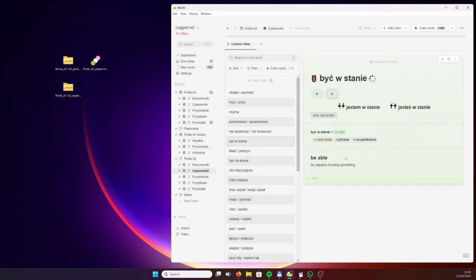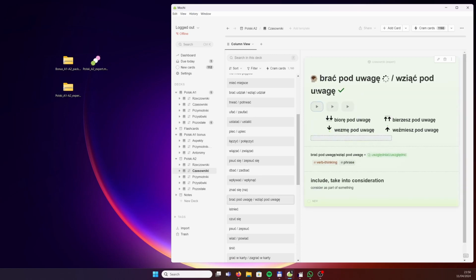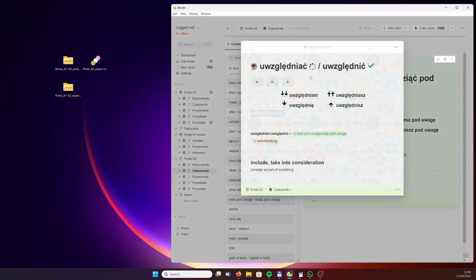And maybe one more expression. How about... Oh, nice one. Brać pod uwagę. Take into account, take into consideration. And it is synonymous to another verb, uwzględniać, which also has a similar meaning.